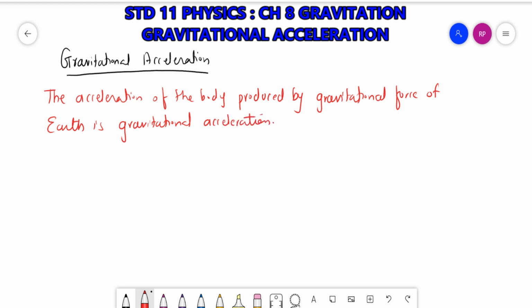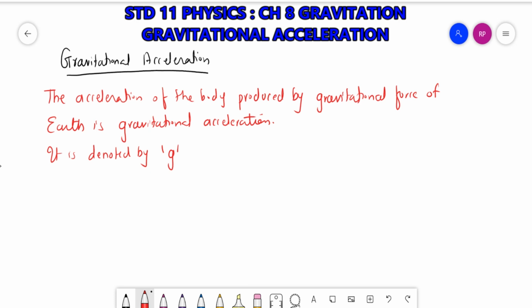Okay, so what is gravitational acceleration? The acceleration of a body produced due to the gravitational force of Earth. And it is denoted by g.